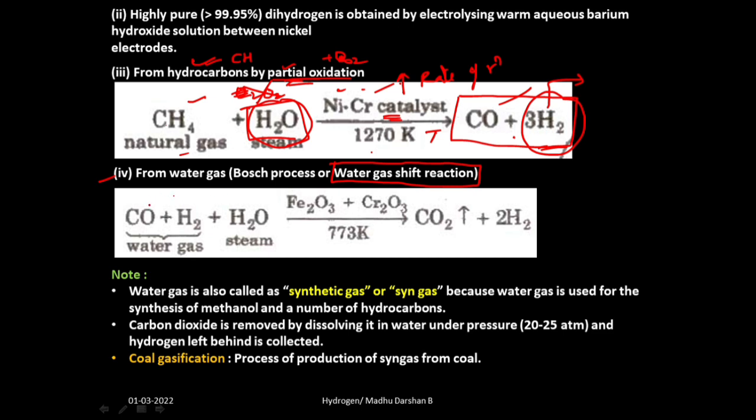That water gas is further treated with steam, or we do further partial oxidation, but in the presence of iron oxide, Fe2O3 catalyst and chromium oxide catalyst. Fe2O3, that is iron oxide catalyst, and chromium oxide catalyst. Why do we add catalyst? To increase the speed of the reaction at 773 Kelvin temperature. Then we will get carbon dioxide with hydrogen gas. This is how we get it.